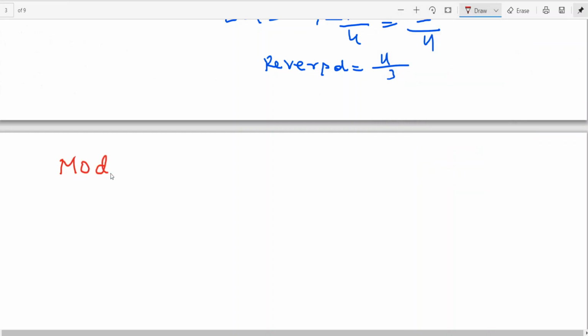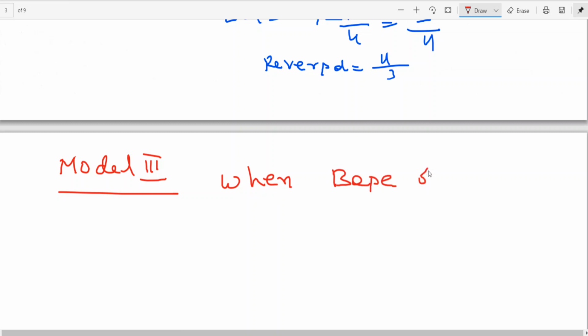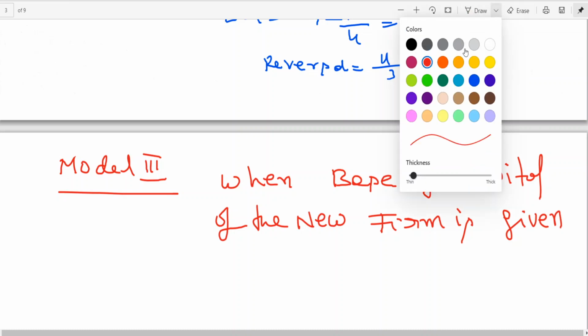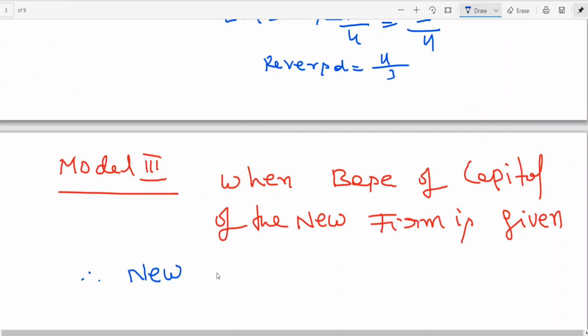Model 3. This is very simple one. When base capital of the new firm is given, therefore, new firm capital is equal to base capital.